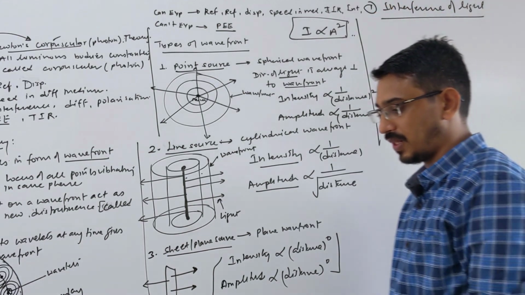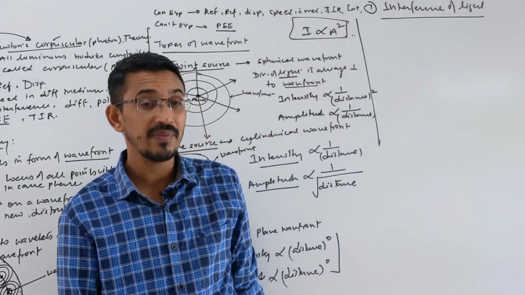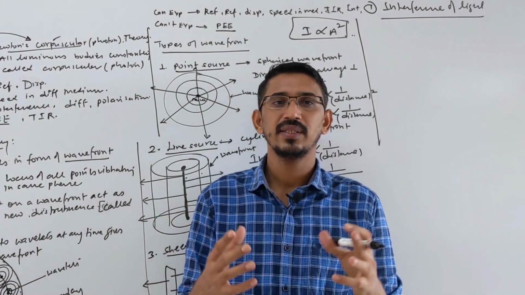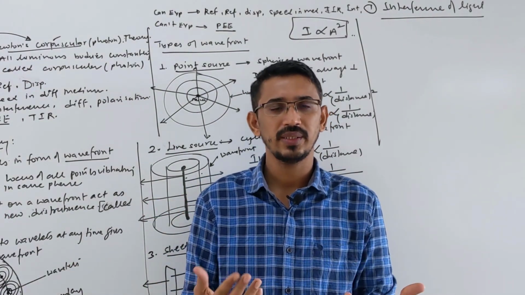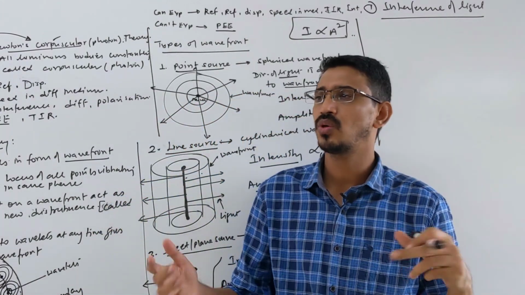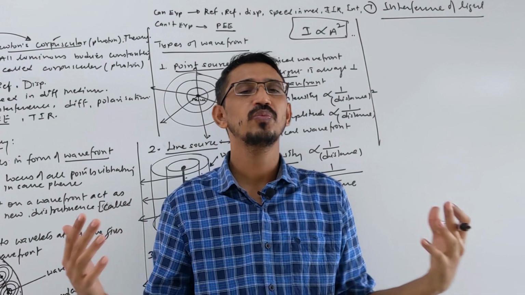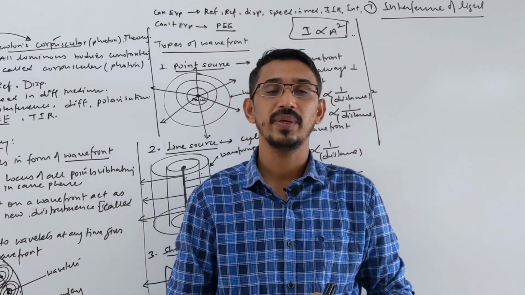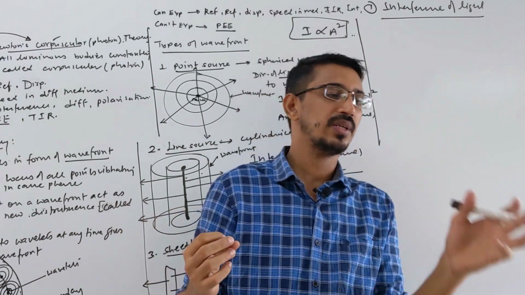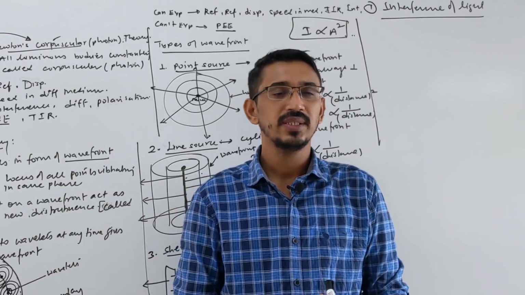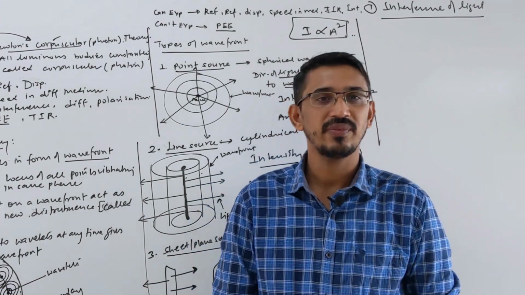Okay, interference of the light. The word interference we have learned many times. Two waves are coming, they are mixing, then they will cause superposition. This itself is called interference. In interference, two or more waves come and they mix, they superimpose. Then the redistribution of energy happens, like energy from one wave is given to another wave, or from the other wave to the first wave. So energy gets redistributed. This process itself is called interference.